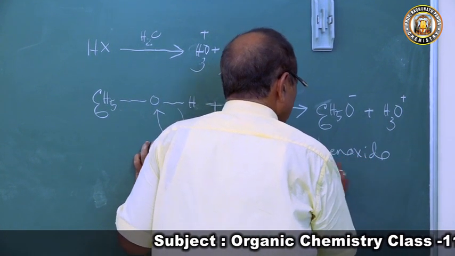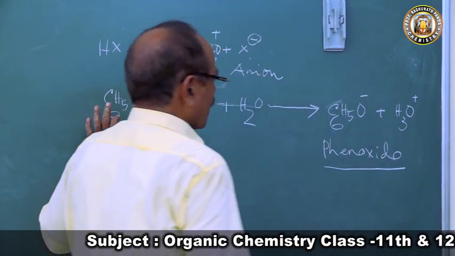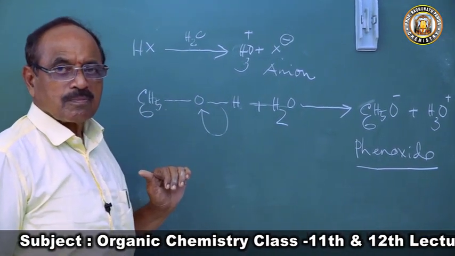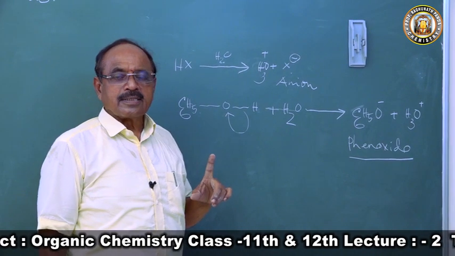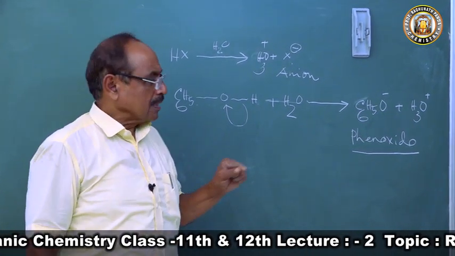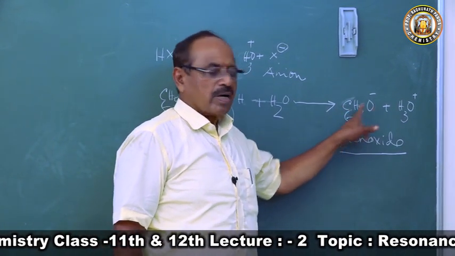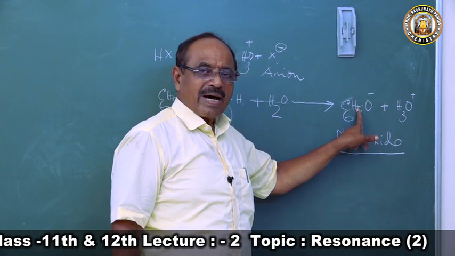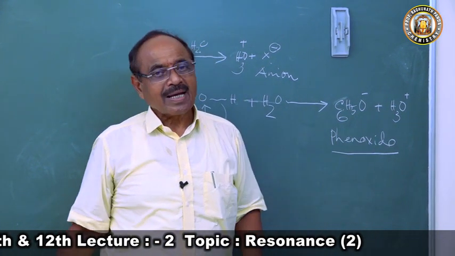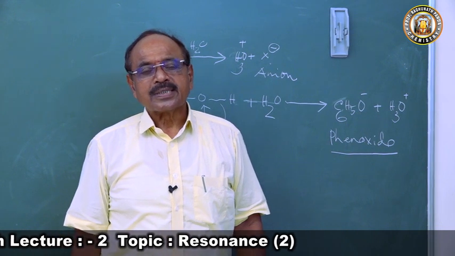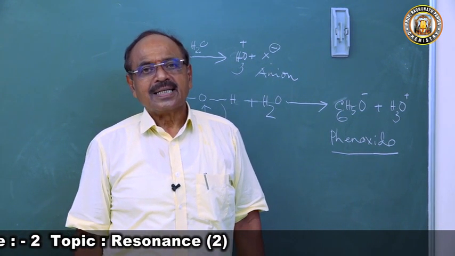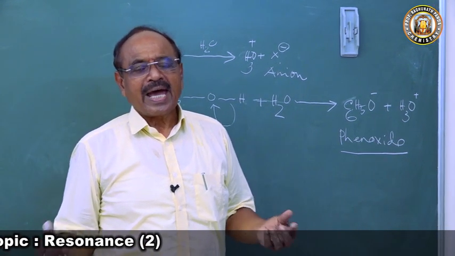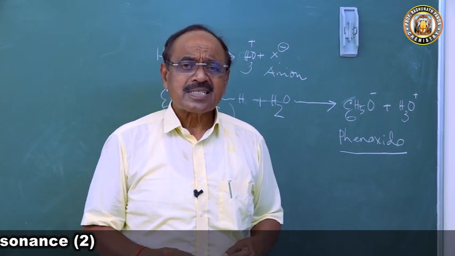We will say this phenoxide ion is more stable than phenol. Phenoxide ion is more stable than phenol, meaning there is no chance for H+ to come back to O minus. I explained this in my last class when I was explaining that carboxylic acids are acidic. The carboxylic acid molecule has a charge separation.